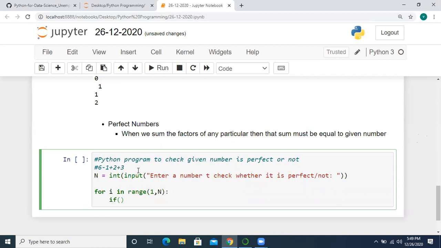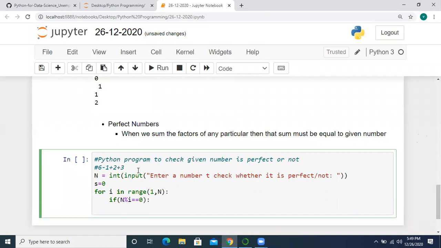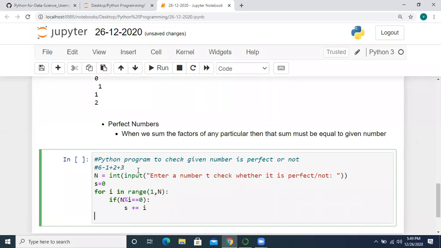If n modulus i double equal to 0, we have to take the sum. Initially I'm taking sum as 0. After that I'm going to perform s plus equal to i. Otherwise we continue the loop. Now after exiting the for loop, we need to write the condition: if s double equal to capital N. Initially the number is stored in N, right?